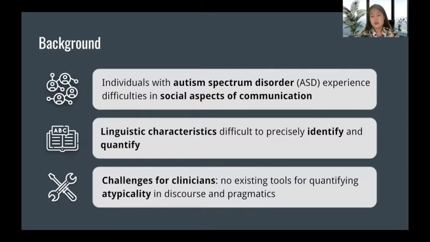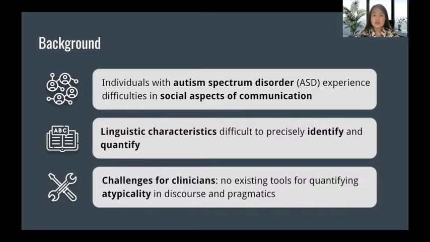Autism spectrum disorder, which we will abbreviate as ASD for the rest of the presentation, is a neurological disorder associated with impairments in communication that can have a lifelong impact on relationships, professional success, and personal independence. Individuals with ASD experience difficulties in the social aspect of communication, but the linguistic characteristics associated with those deficits are often difficult to precisely identify and quantify.